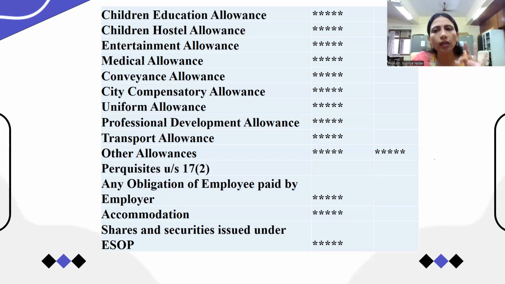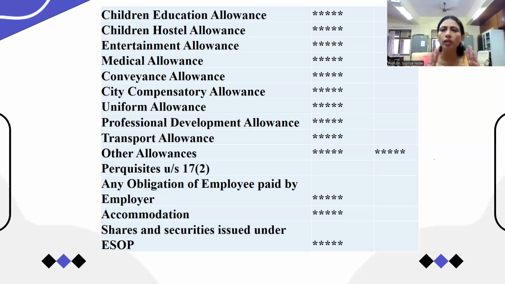So perquisites are provided by the employer to the employee in kind, and allowances are provided by the employer to the employee in money terms. Whenever allowances are there, we get money for that, and whenever perquisites are there, we get that in kind. So suppose the employer is giving weekend parties, that is also a perquisite. If the employer is giving you a free trip to Europe, that is also a perquisite.